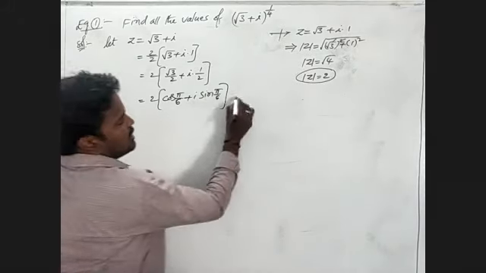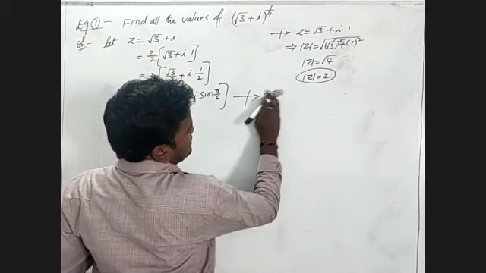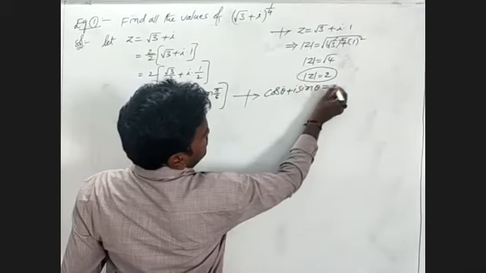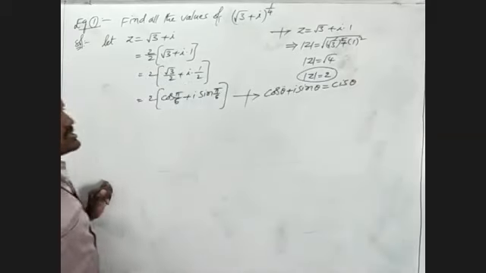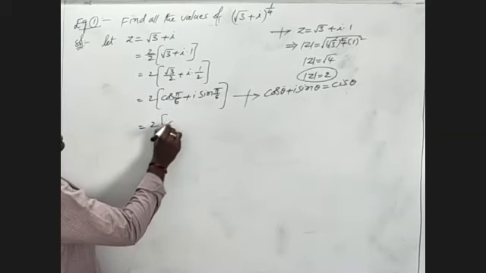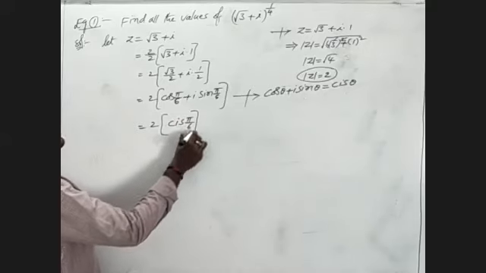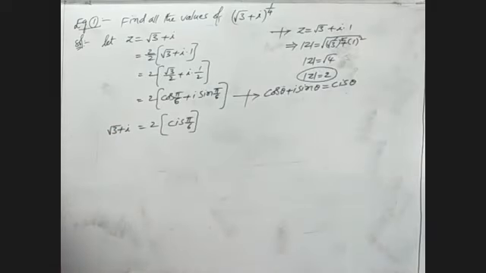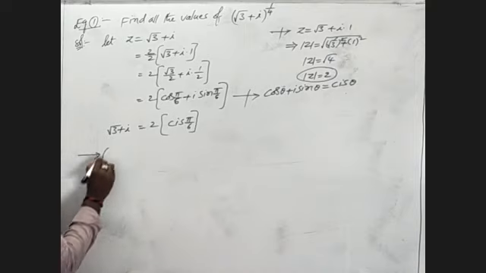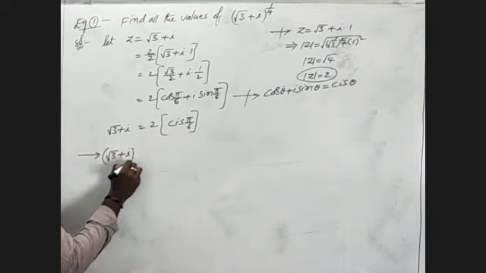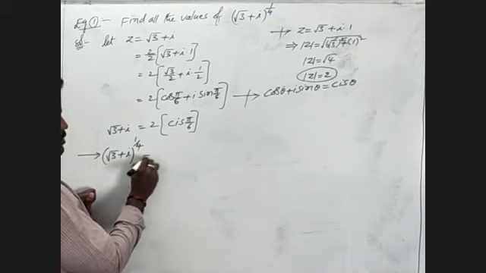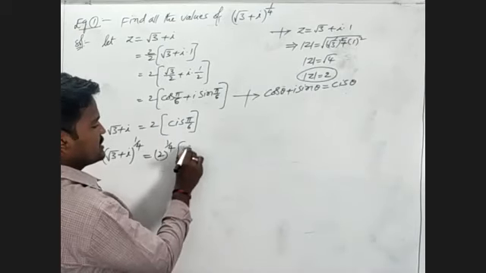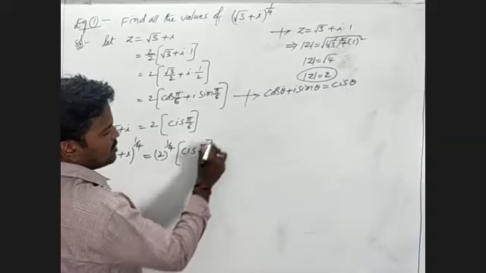Already we know one formula: cos theta plus i sin theta is written as cis of theta. That is nothing but 2 into cis of 5 by 6. This is the value of root 3 plus i. But in this problem, we have to find root 3 plus i whole power 1 by 4. How to write this? 2 power 4 into cis of 5 by 6 whole power 1 by 4.